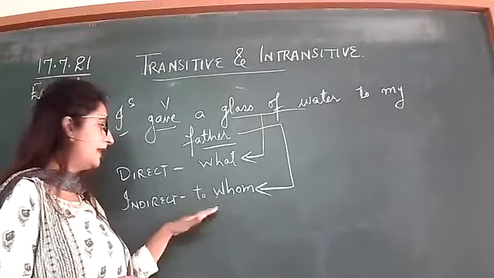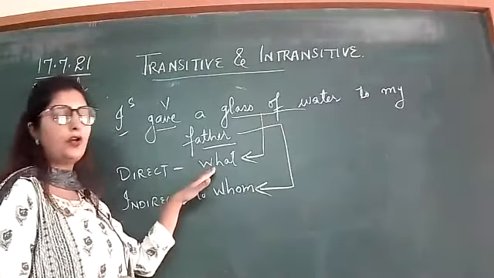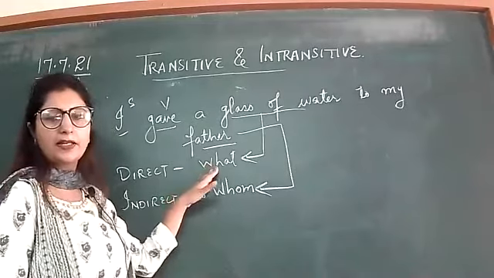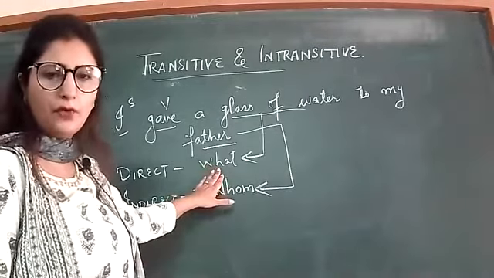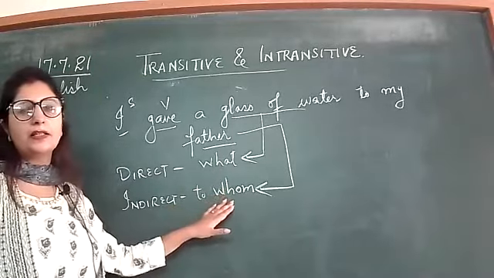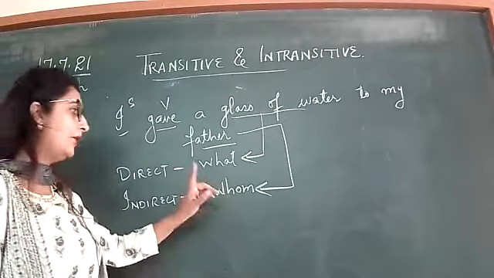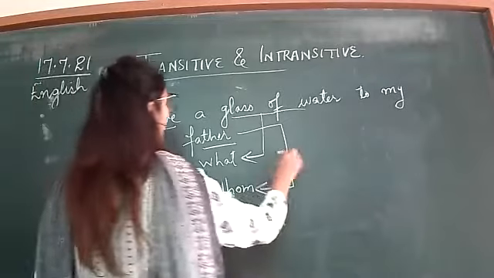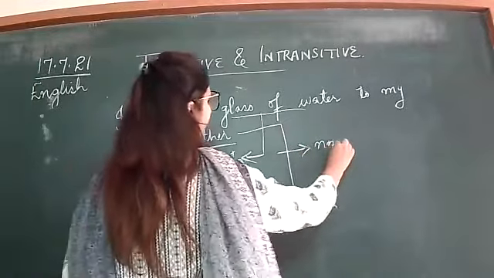Direct object, right? So it means that the direct object always gives the answer of what, and the indirect object always gives the answer of to whom. One more thing, they are always non-living things.